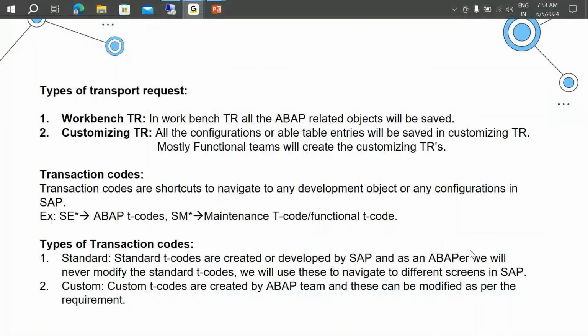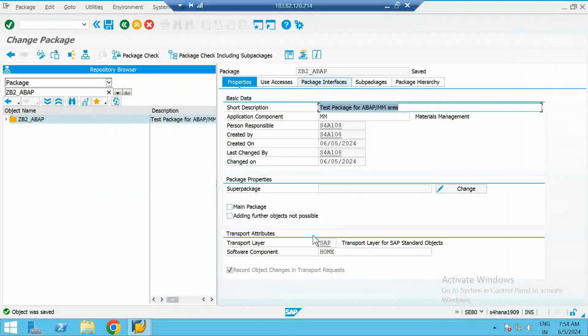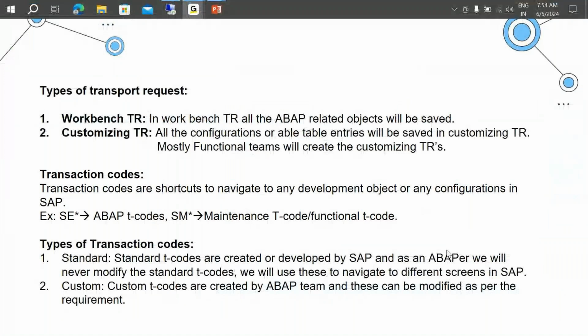Okay, I hope I have addressed your concern. Any more doubts in package creation, or how to edit the packages? Anyone? Rathod, you are not audible. Or you can put your doubt in the chat. I'll see and answer it, because your voice was getting muffled when you were speaking.